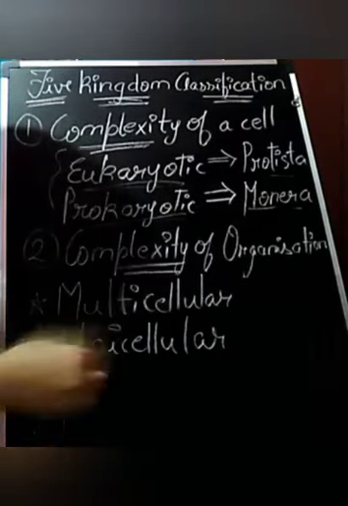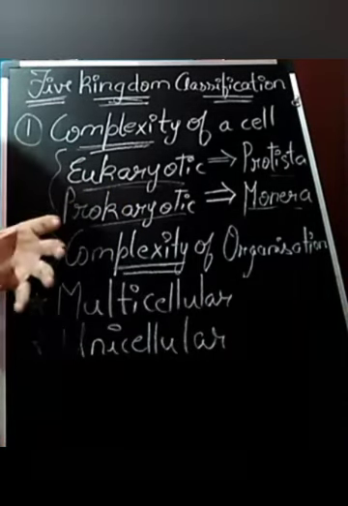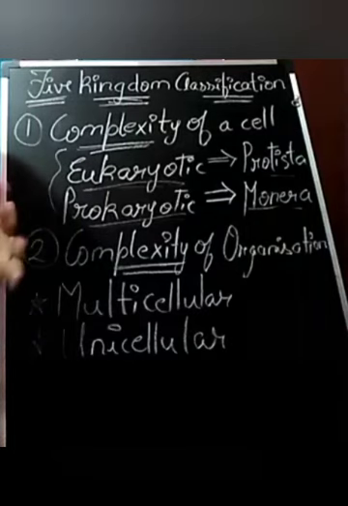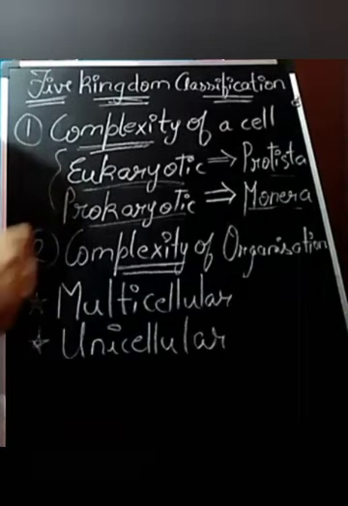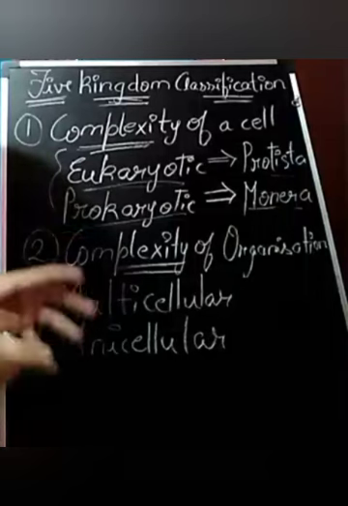Eukaryotic example is Protista and prokaryotic example is Monera. In the eukaryotic cell, the nucleus is embedded within the nuclear envelope. Simply we can say that the nucleus is present.